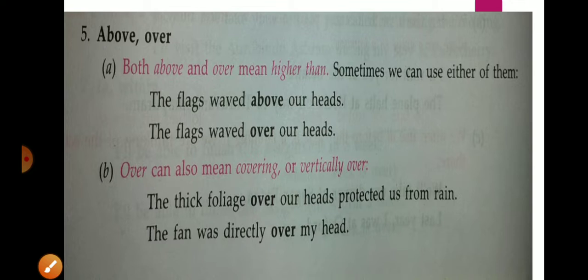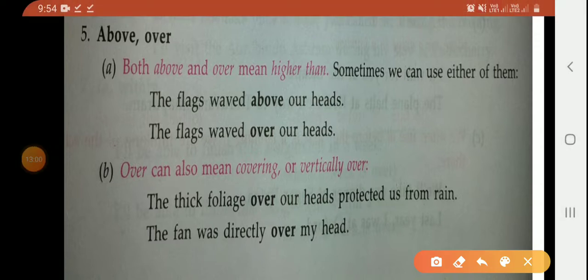Next is above and over. Above and over mean higher than. Sometimes we can use either of them. For example, the flag waved over our heads. The flag waves above our heads. Above means higher than, and over is also higher than. But over we can use where we cannot touch, and above is where the distance is higher, more higher.